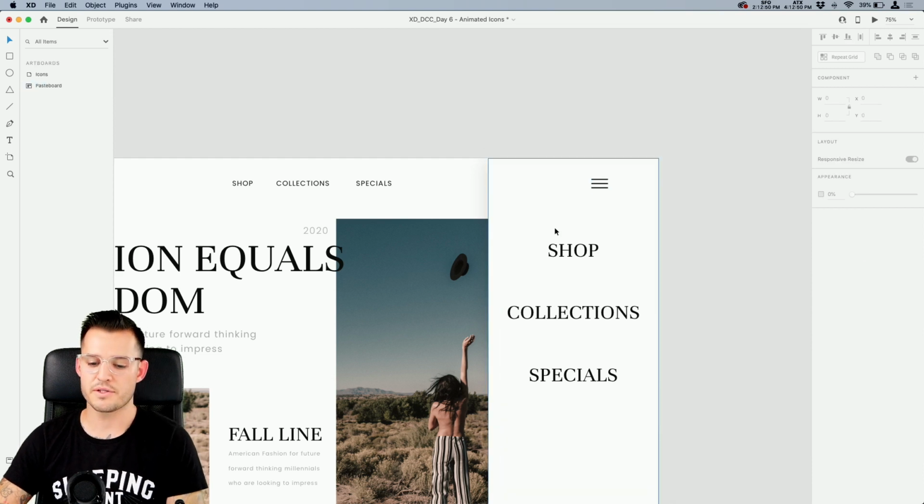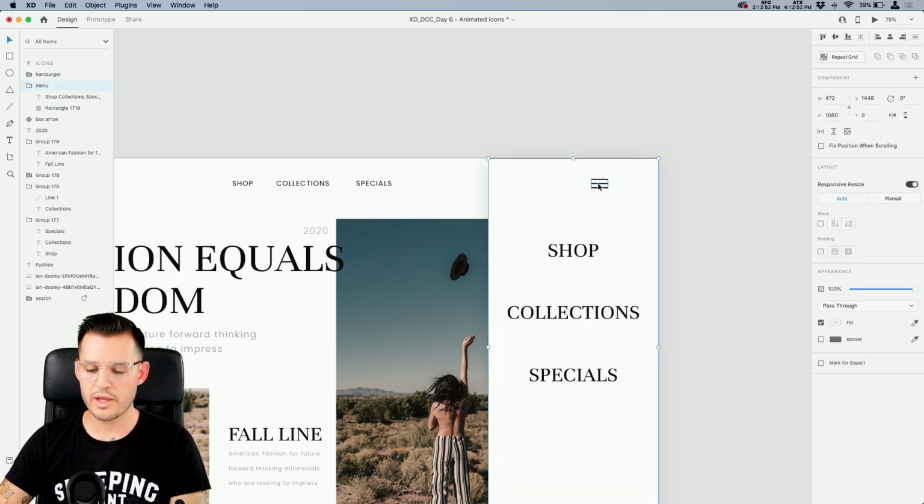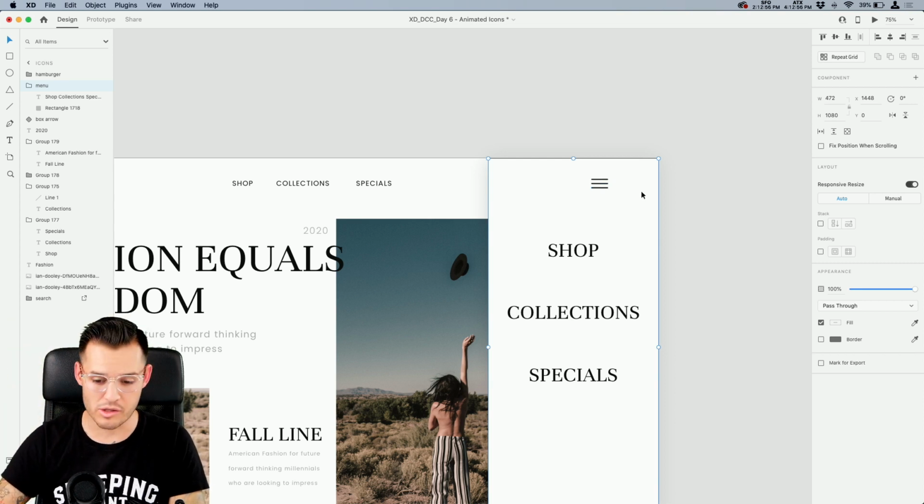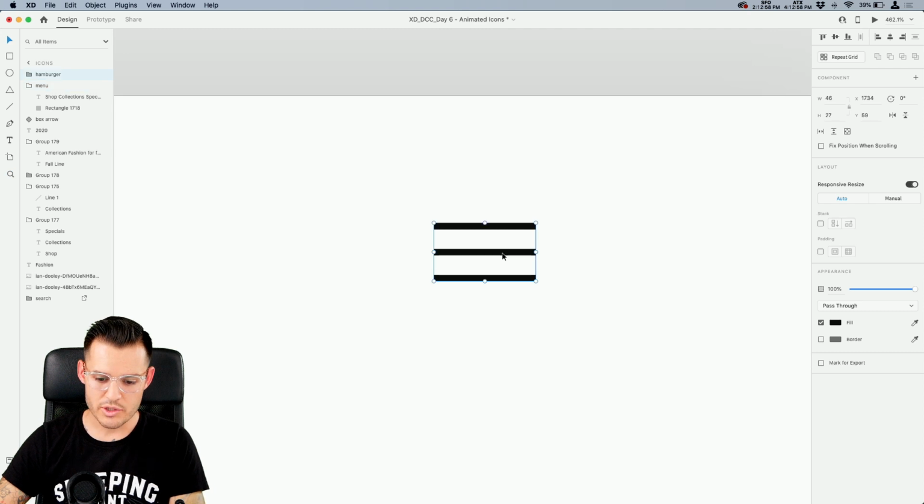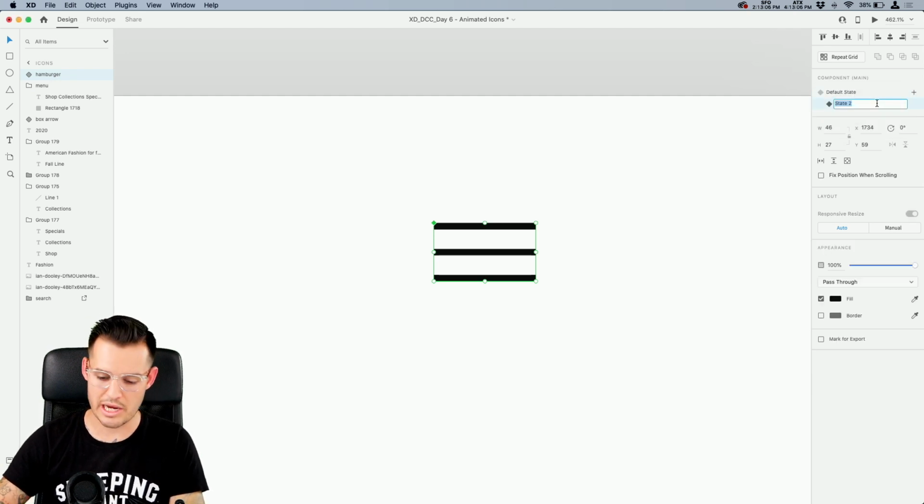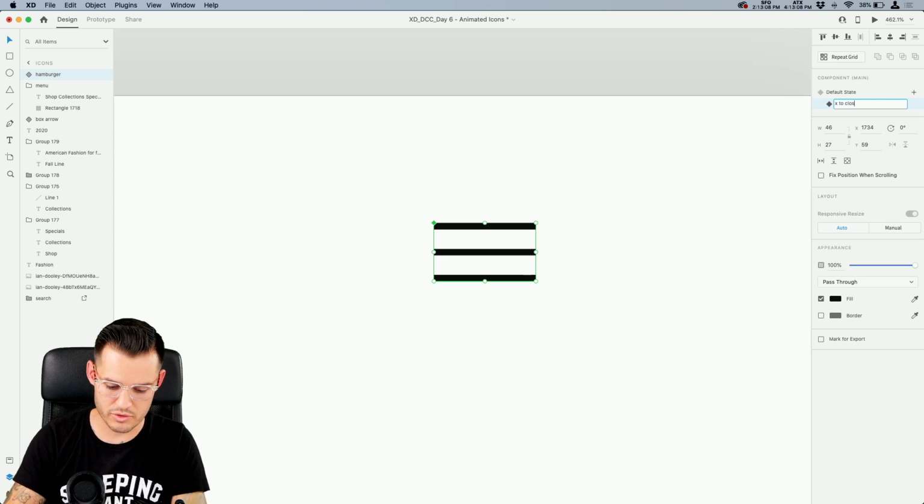Okay, so first things first, when we tap this, we want to be able to animate it into an X to close. So let's do that really quickly. I have the current hamburger menu. I'm going to create a component out of it, and that is our default state. Then we want to create not a hover, but a new state here. We're going to call this X to close.